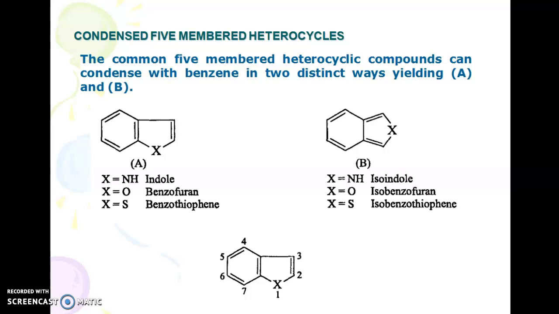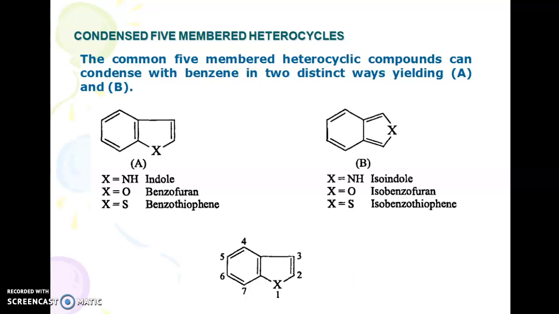Dear students, in this session, let us discuss some of the next higher 5-membered heterocyclics. We call them condensed 5-membered heterocyclic compounds. The common 5-membered heterocyclic compounds can condense with benzene in two distinct ways, yielding A and B. In the first way, if it is condensed, then A class can be given.